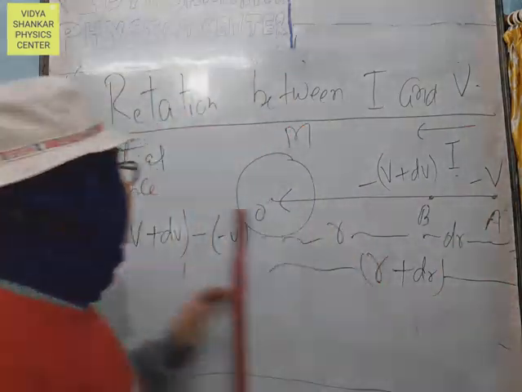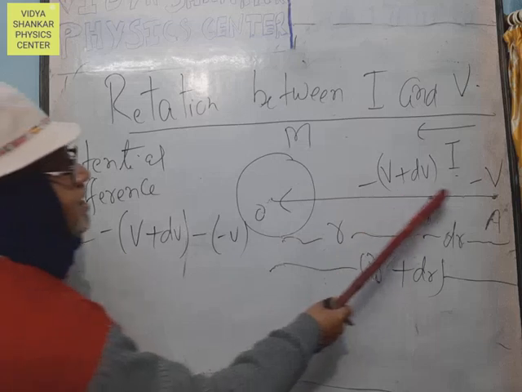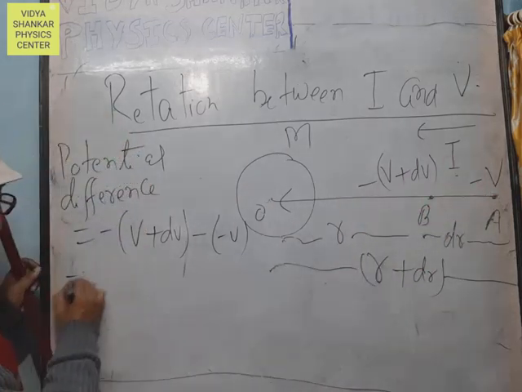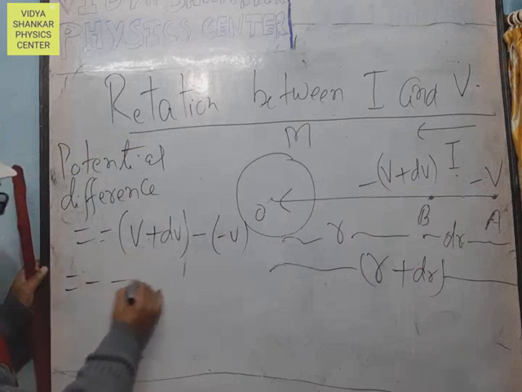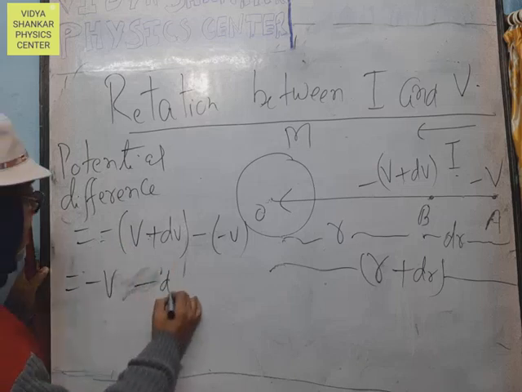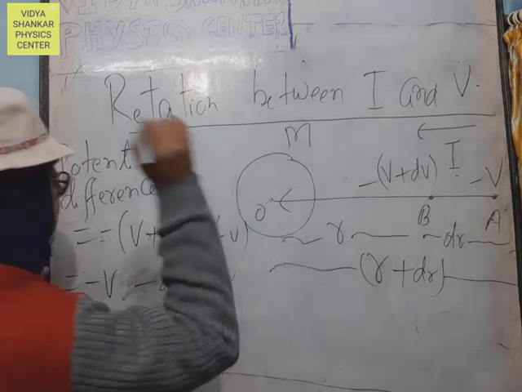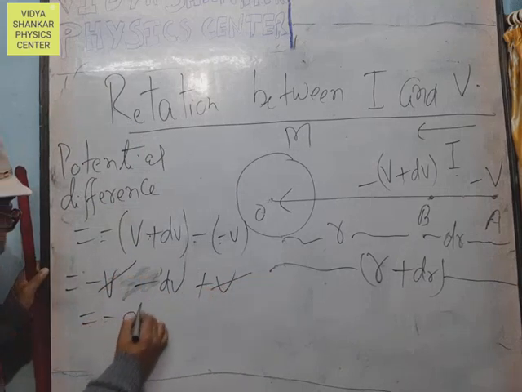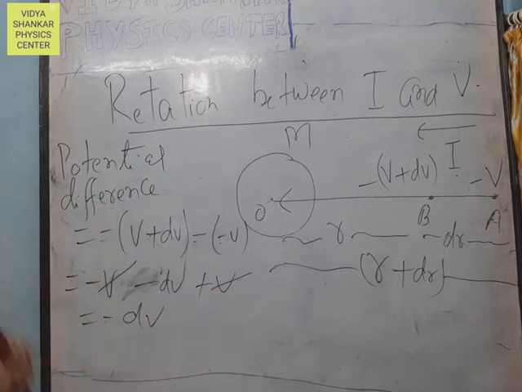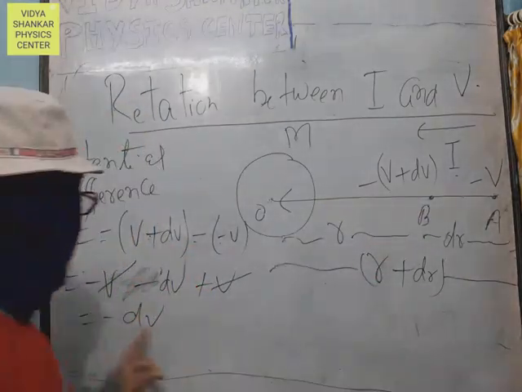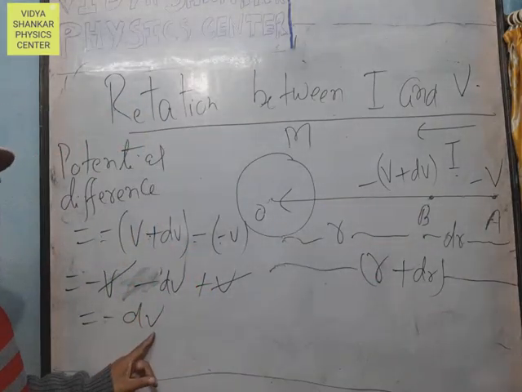The difference of potentials of the two points, B and A: minus V plus dV minus minus V. Minus V plus V is cancelled, so the potential difference between the two points A and B is minus dV.